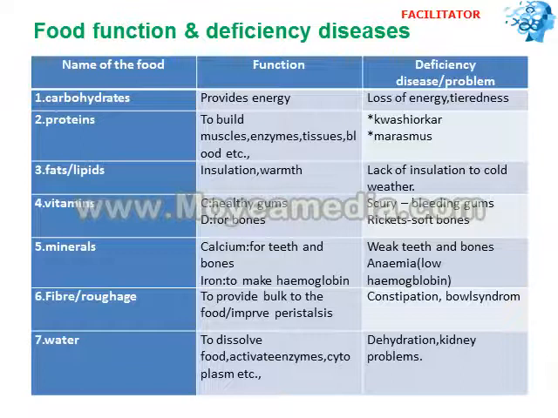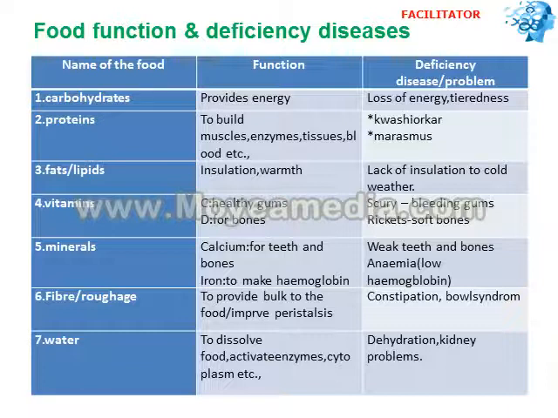Then comes the food functions and deficiency diseases, meaning how the six classified foods are useful to us, what exactly they are doing in our body, and if you don't take that food, what happens to our body. So I made it in a tabulated form so that it is very easy for you to follow, understand and remember.